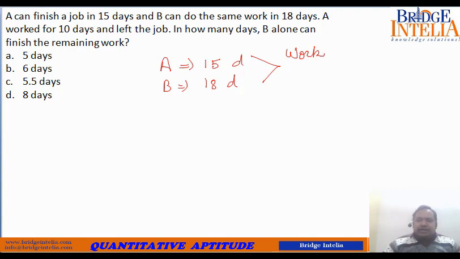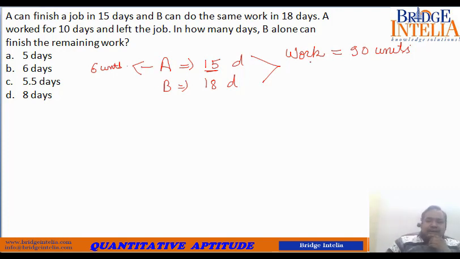LCM of 15 and 18 is 90, so let's assign the work to be equal to 90 units. What is their output? 90 divided by 15, so 6 units per day is the output of A. What is B's output per day? 90 divided by 18, so 5 units of work per day.